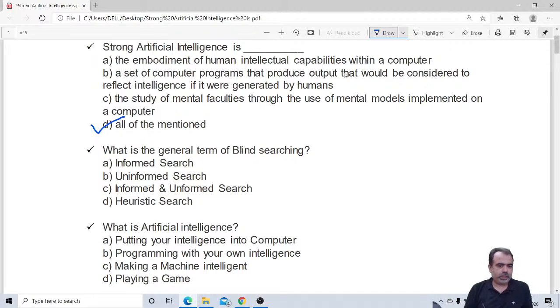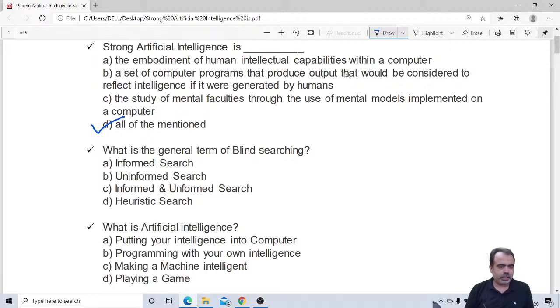I will tell you why. Putting your intelligence into a computer, it doesn't mean that. If you put your intelligence only, it will not make the computer intelligent. So this option is wrong. Another option given to you is programming with your own intelligence. That is not artificial intelligence. Artificial intelligence means to make a machine more intelligent.